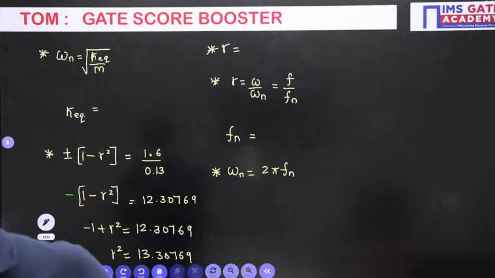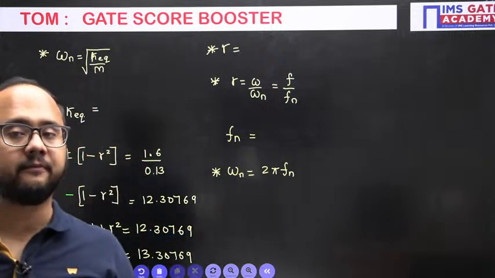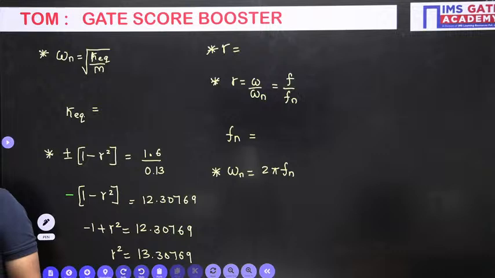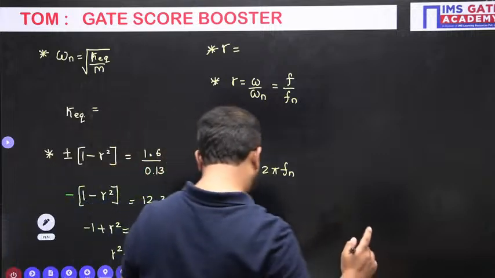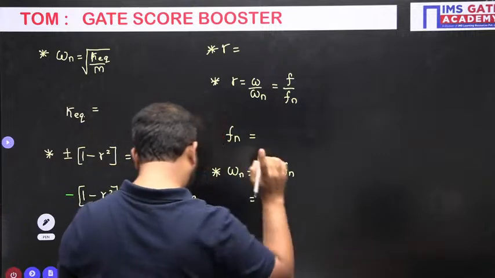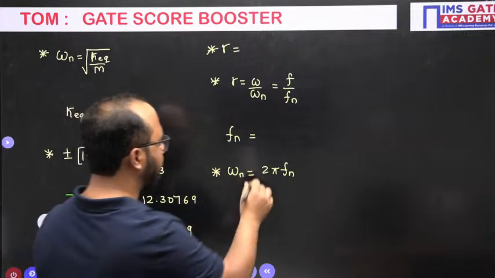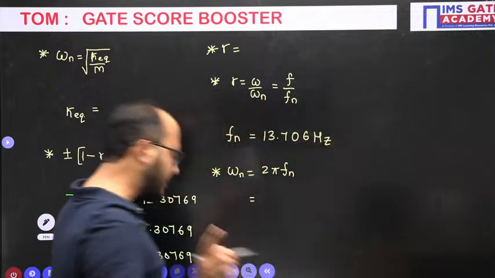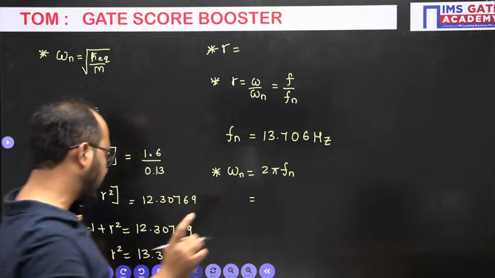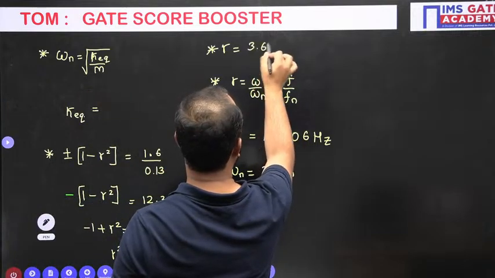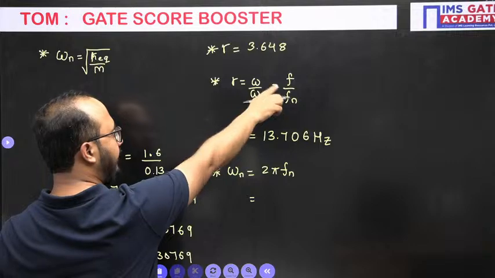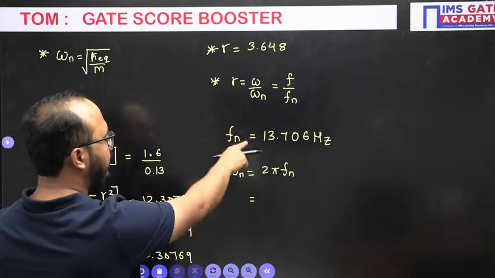Yes, Rahul, what is the answer? 265705. Okay, the answer for omega n you're telling. See, I have the answer with me. Let me tell you the answer that I have for omega n. The fn value that I have solved here is 13.706. That is what we are getting. And before that, what is the value of r? I will tell you, the r value we are getting is 3.648. This is the value of r. So the r value you have to utilize here, because the f value is already given as 50 hertz. You will get the fn value like this.